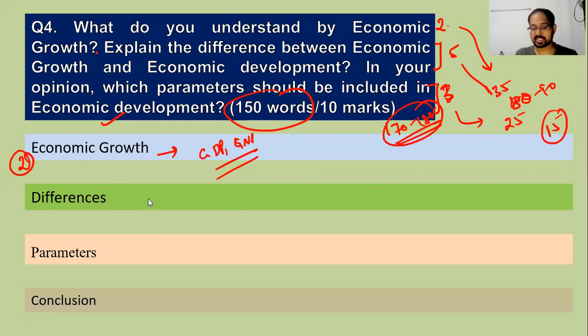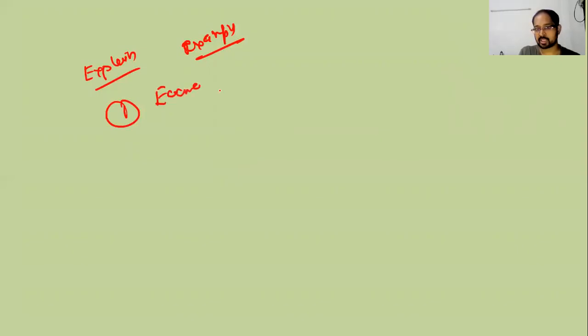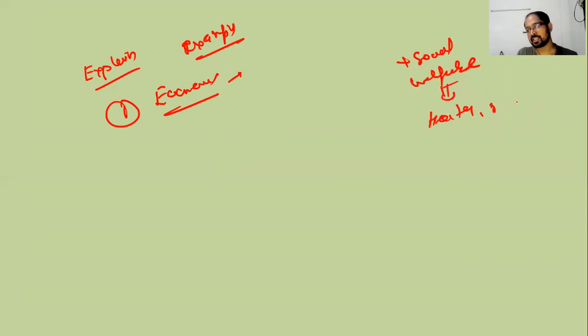Then the differences. This is a very important part. One thing is the question wants you to explain the differences. What students did was they just wrote the differences. When you are asked to explain the differences, try to give some examples also. First difference is that growth is just monetary, in the form of economic output, while development also adds social welfare. You can give examples of social welfare like health or road infrastructure, etc. That is part of development and that is not part of growth.